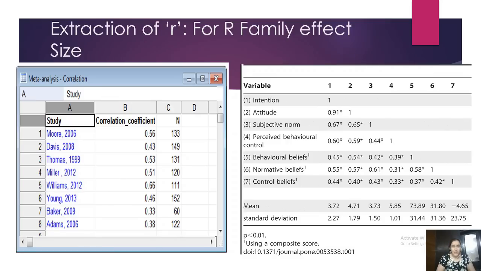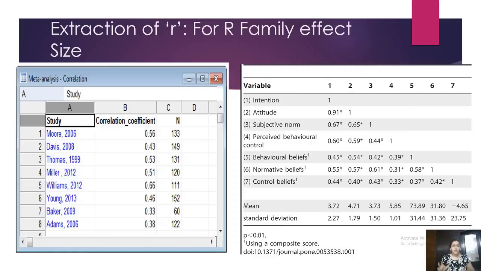Now, the input table of the R family effect size looks something like what is there on the left side. This can be made in Excel also. It can be copied to Comprehensive Meta-Analysis. I'll be showing all this. So you could directly put a table into CMA, or you could make a table in Excel and then import it to CMA or copy it to CMA. It's absolutely up to you.